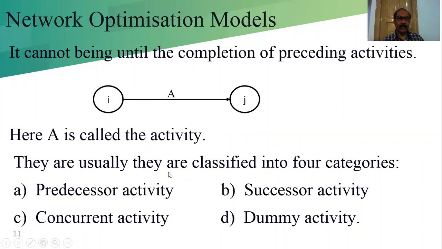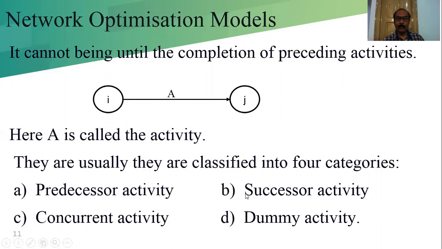Activities are usually classified into 4 categories. I will explain these 4 one by one. What are the 4 categories? Predecessor activity, successor activity, concurrent activity, and dummy activity.